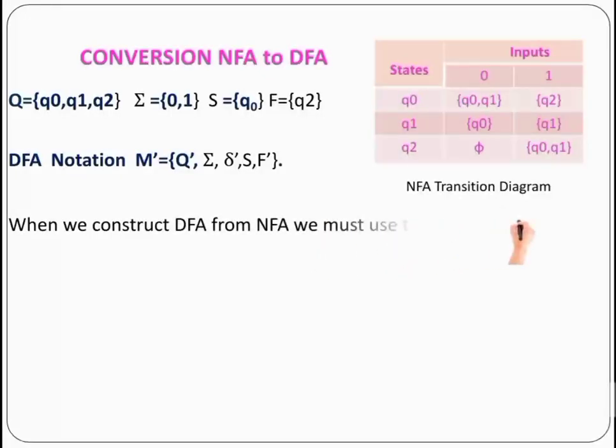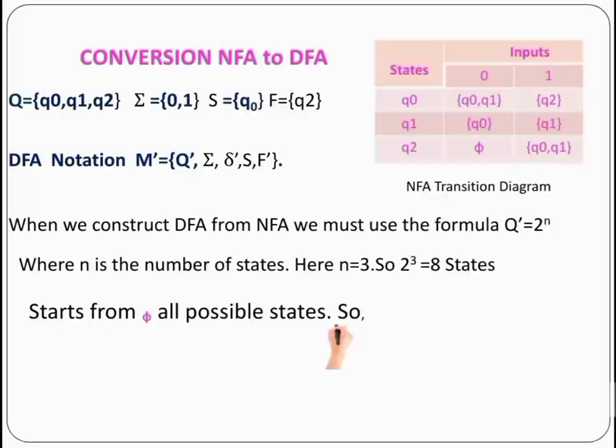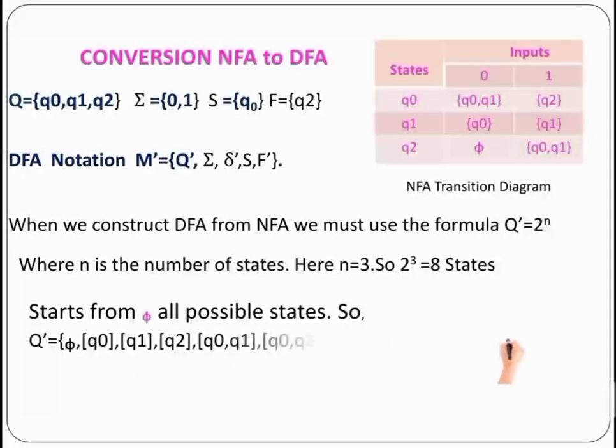The first constraint is determining the number of states, and second is delta dash, the transition, which is derived from delta. To determine the number of states, we have a formula: Q dash equal to 2 to the power of n, where n is the number of states. Here n is equal to 3, so 2 to the power of 3 is equal to 8 states. So starting from phi, all possible states we have to write. So it will be Q dash is equal to phi, Q0, Q1, Q2, Q0Q1, Q0Q2, Q1Q2, Q0Q1Q2, all possible states.